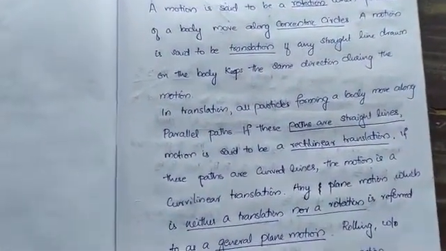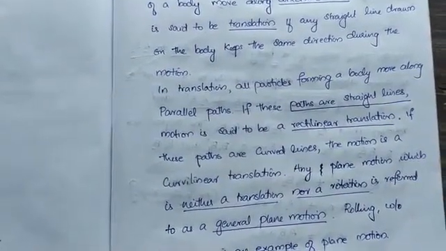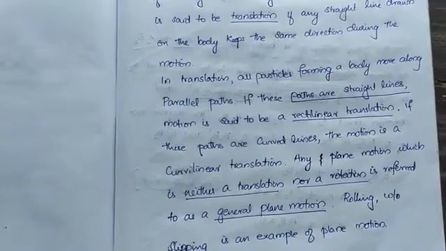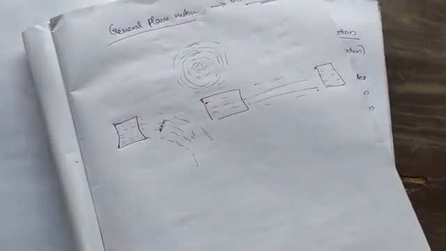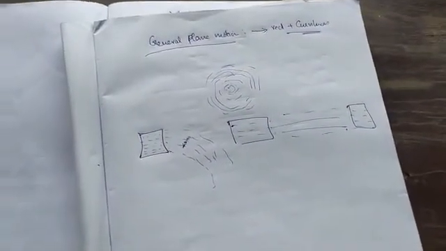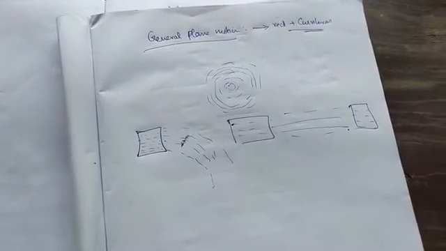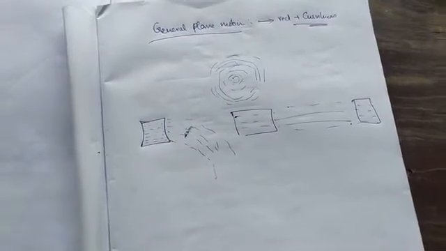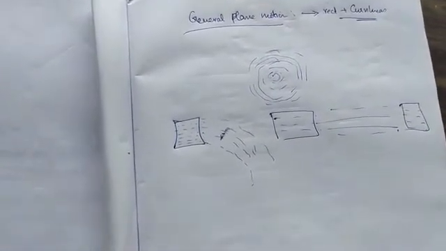Now any plane motion which is neither a translation nor a rotation is referred to as general plane motion. That means the body will rotate as well as move in a straight line.